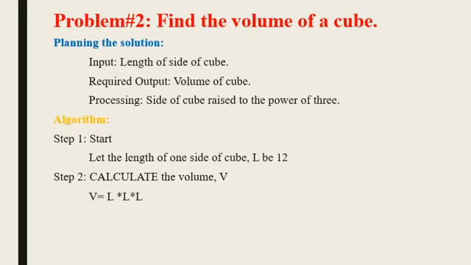V is equal to length multiplied by length multiplied by length. You can also use L cube. Now step 3 is output V, and step 4 is stop.